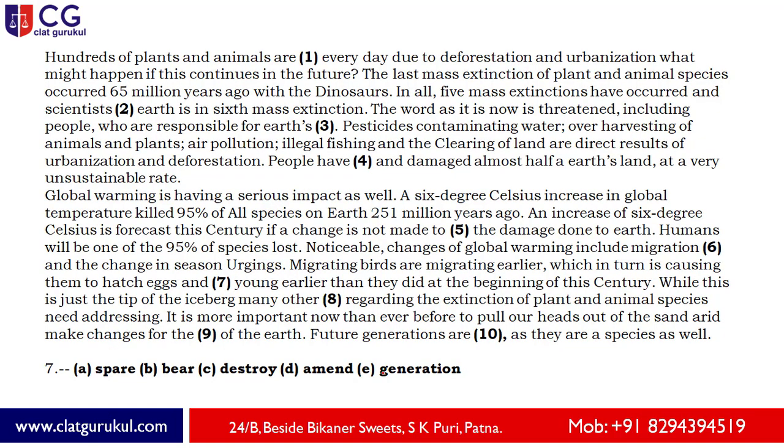Moving ahead. To hatch eggs and dash, number 7, young earlier than they did at the beginning of this century. Now, depending on the problem, global warming is all around and everything is getting migrated at a much faster speed. Already we have talked about migration, acceleration over there. So the animals are going through the migration process and they are bearing their kids and moving away. So it's all about bearing. And if you find that option, bearing is written straight in option B.